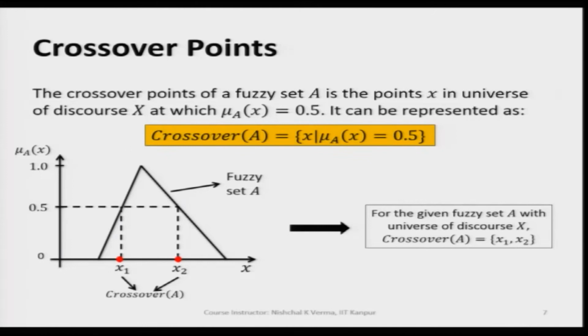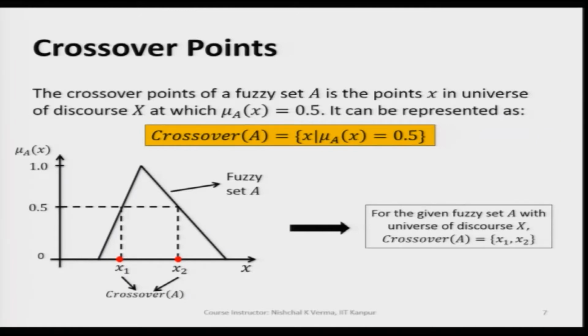Now let us move to another nomenclature that is used in fuzzy systems theory, the crossover points. The crossover points of a fuzzy set A are the points x in the universe of discourse capital X at which mu A x is equal to 0.5.